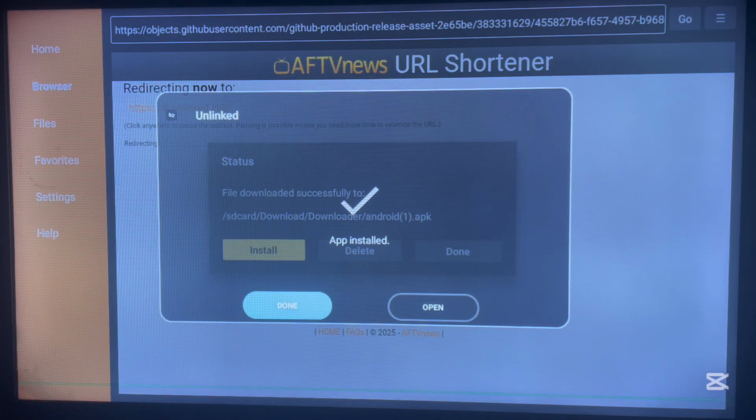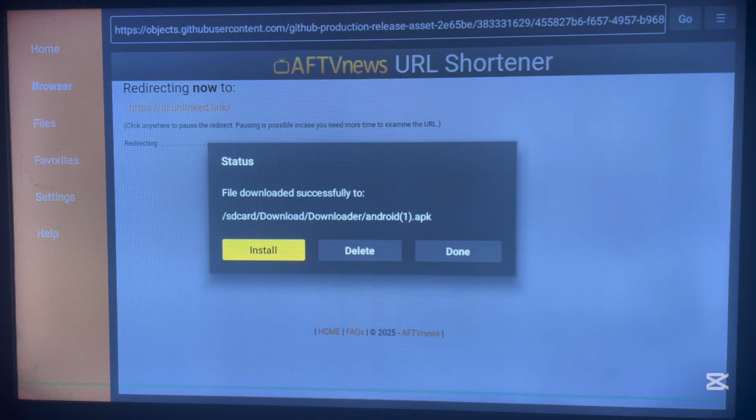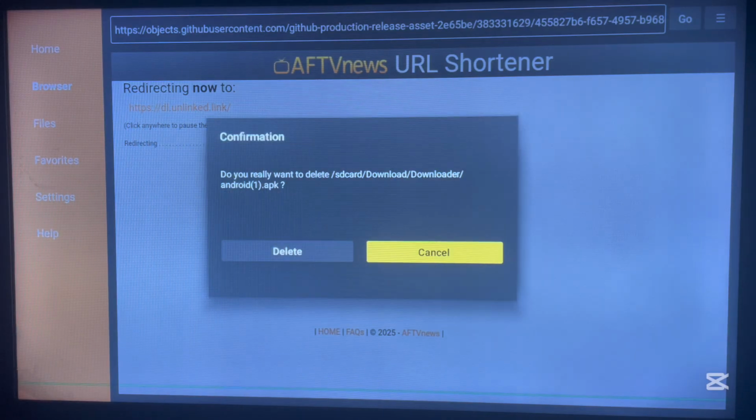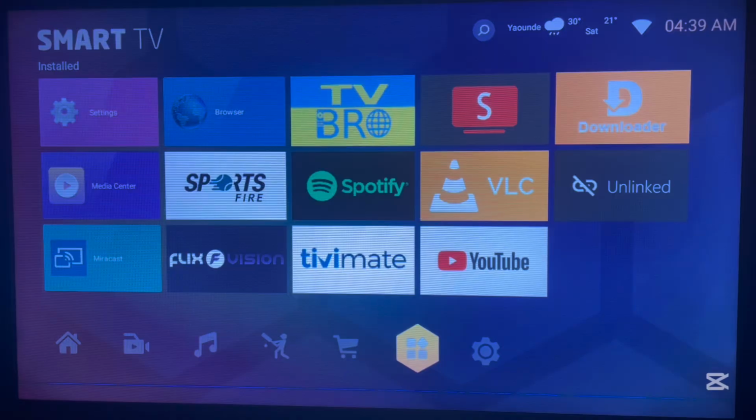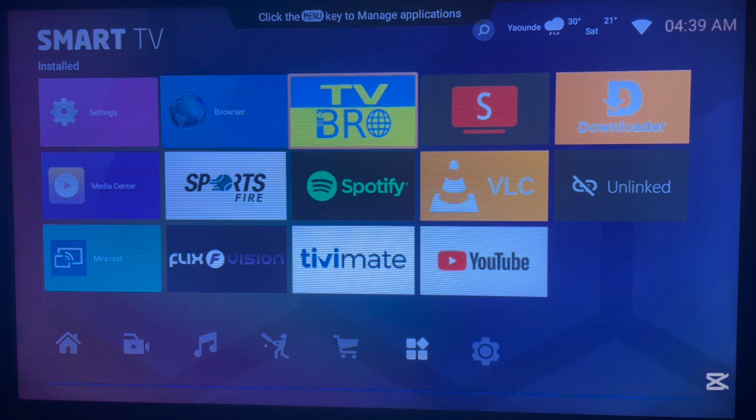Alright, the application has been installed, and once it's installed, please don't go ahead to open it. First of all, click on done. Once you click on done, you come over here and delete the app file from your Android TV. This is just for you to save space on your Android TV. And once that is done, just go back home. Okay, so the Unlinked application has been installed.